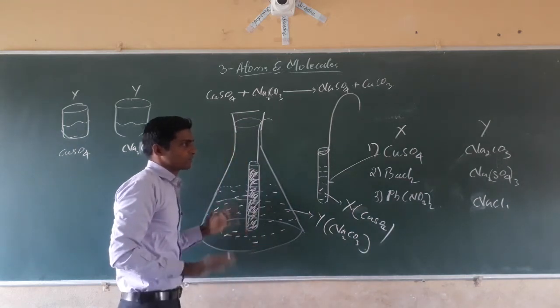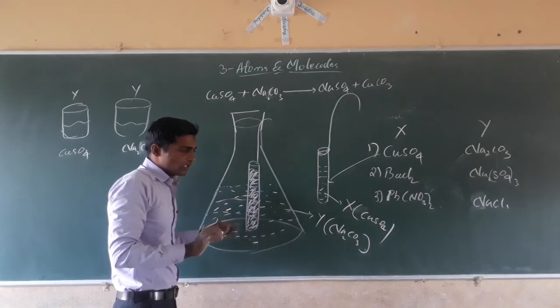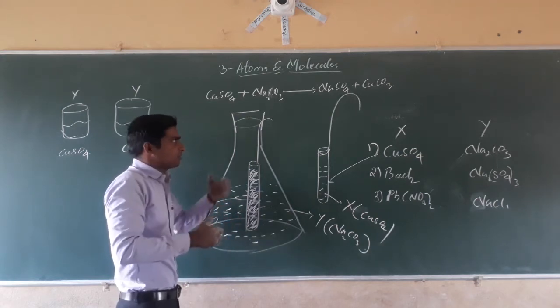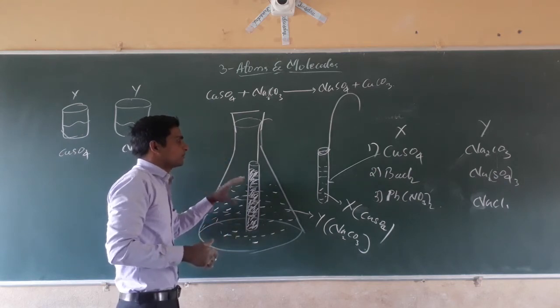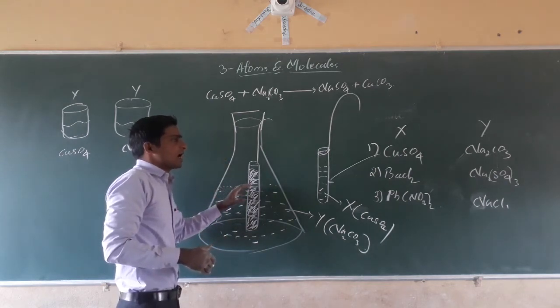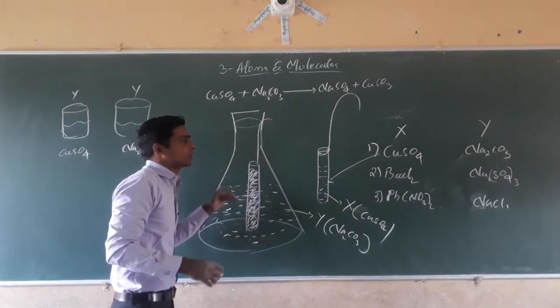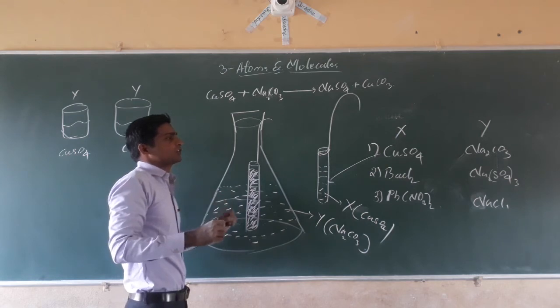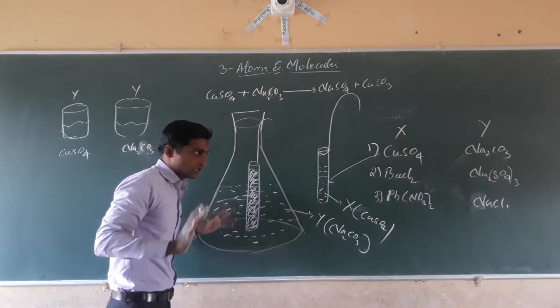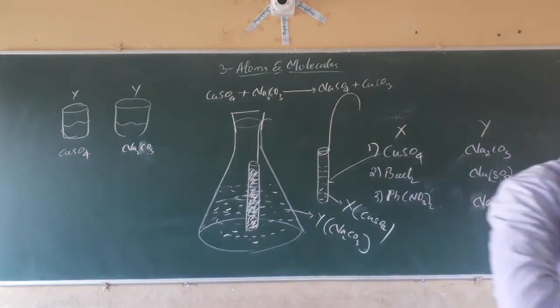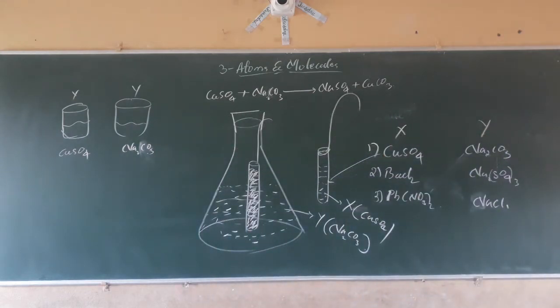We have to weigh. See, before the mixing we have weighed, and on mixing what happens? The reaction is going on between the two solutions. The reaction takes place, and after the reaction, we don't let any gas pass out, and we have to weigh the conical flask. Is there any loss of mass after the reaction takes place or not? See what happens, dear students, on weighing, we will get the correct mass. We will get the same mass as that of the previous constituents.